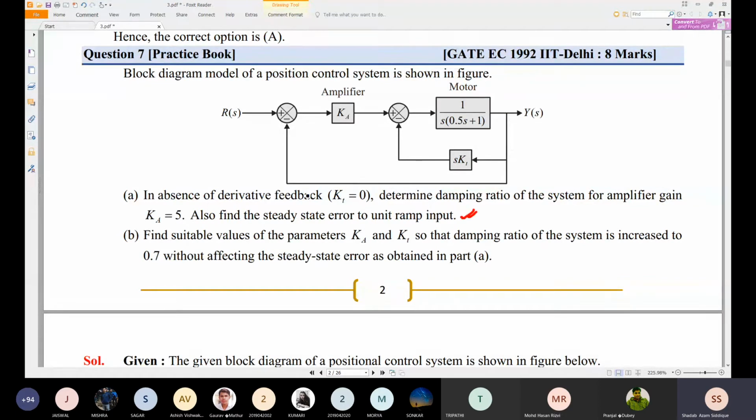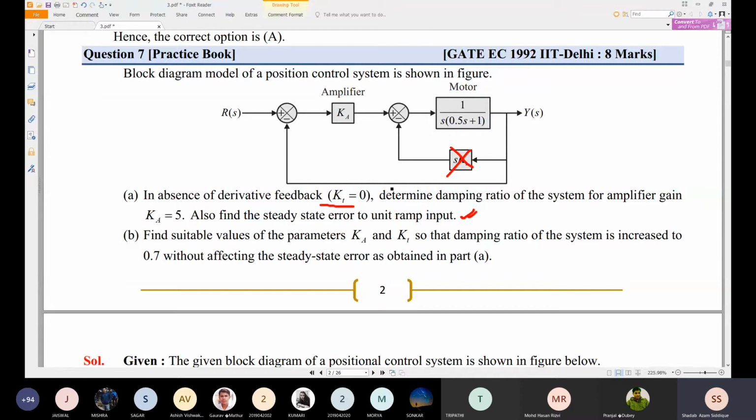In the absence of this one, it is omitted the first time, and it is given as this type of thing. So this is multiplied with Ka divided by s into 0.5s plus 1, and K is given as 5. So you should find the steady state error for unit ramp. Unit ramp input means this is a type 1 system.